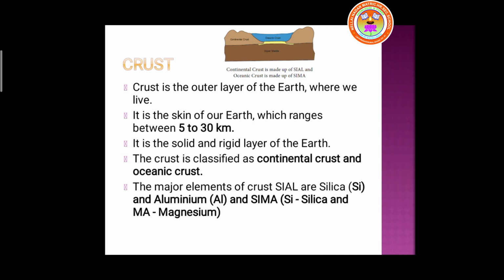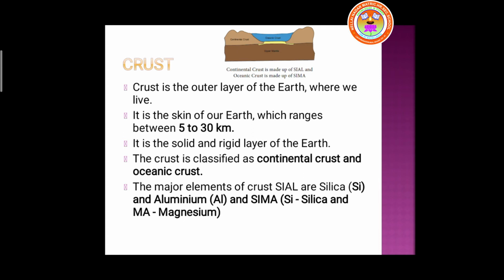It's like a skin of the earth. The outer layer is called the skin of our earth, which ranges between 5 to 30 kilometers. Third point, it is a solid and rigid layer of the earth. So the outer part of the earth is solid and rigid.